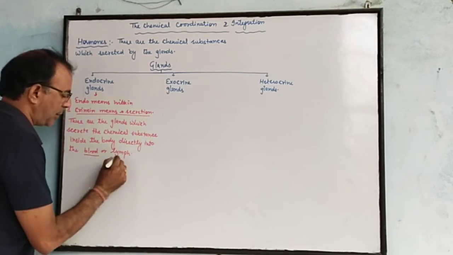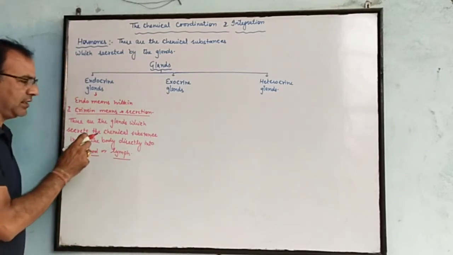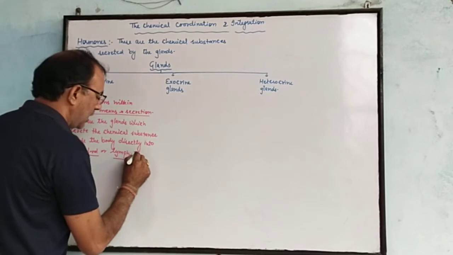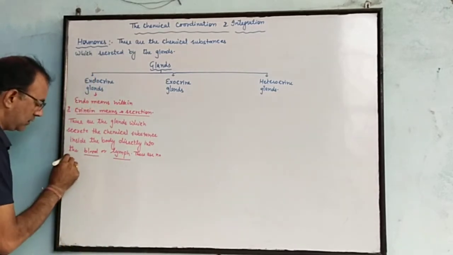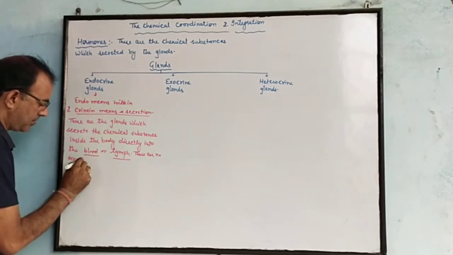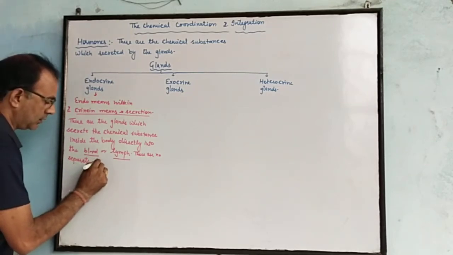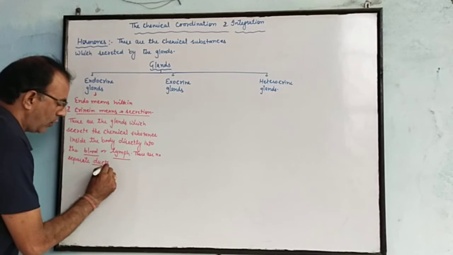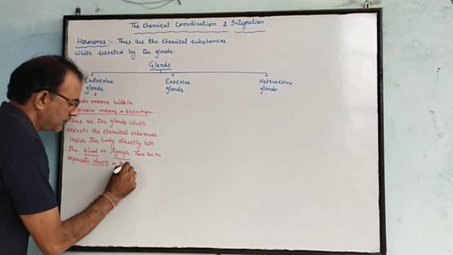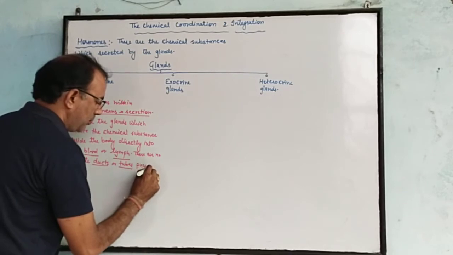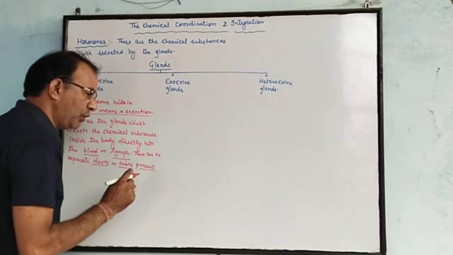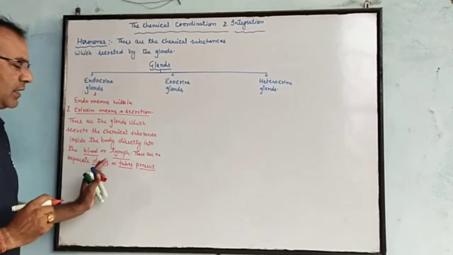There are no separate ducts or tubes present in these glands, because there is no need of a duct or tube for the secretion.